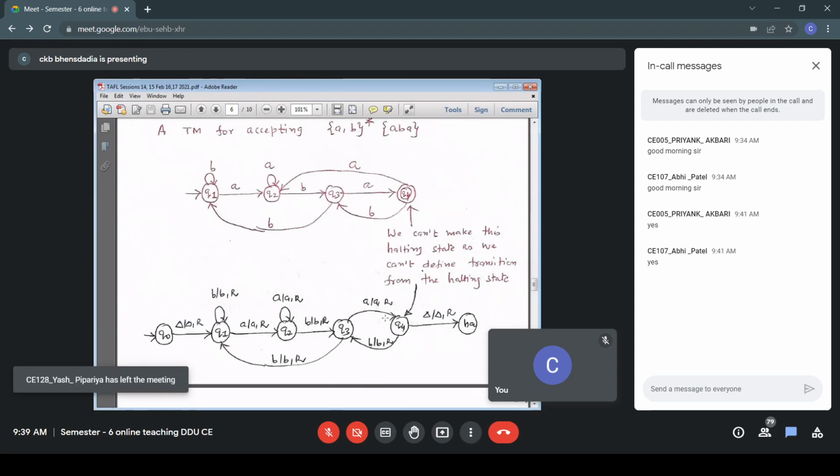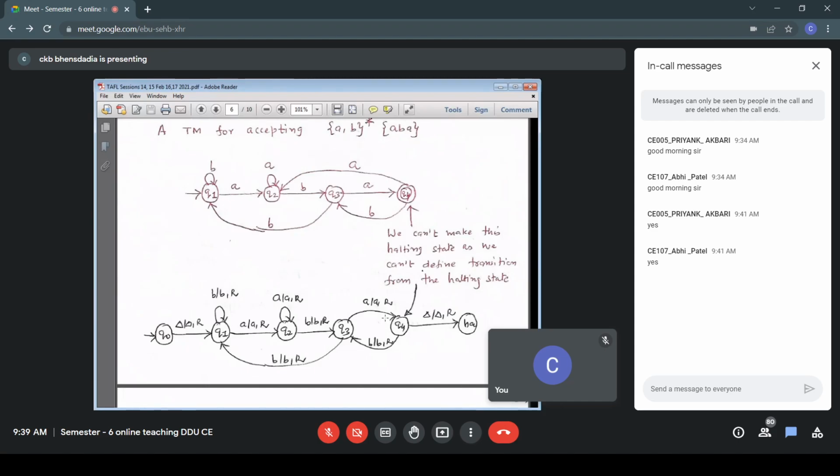The Q4 to Q2 arrow is missing. Q4 to Q2, it is AAR. In the TM, the arrow is missing. The transition from Q4 to Q2, in the case of FA, is Q4 to Q2 on A. So Q4 to Q2, that is AAR. Just add that arrow. Fine. The important thing is adding the halting state, blank blank R.